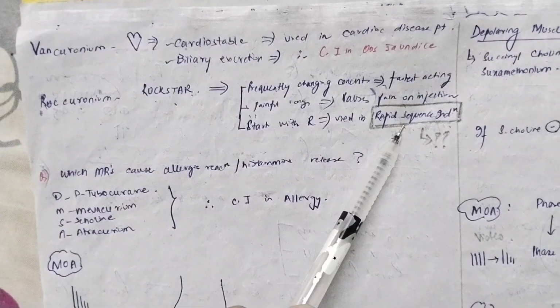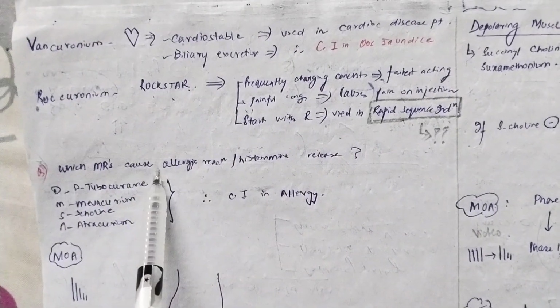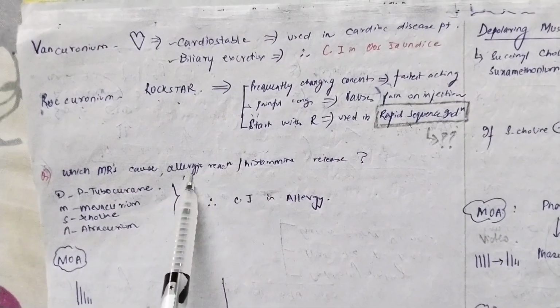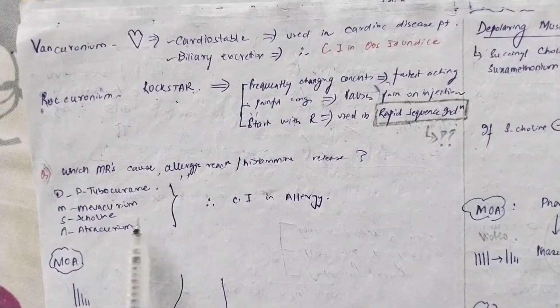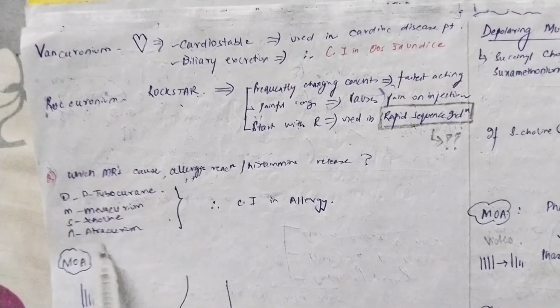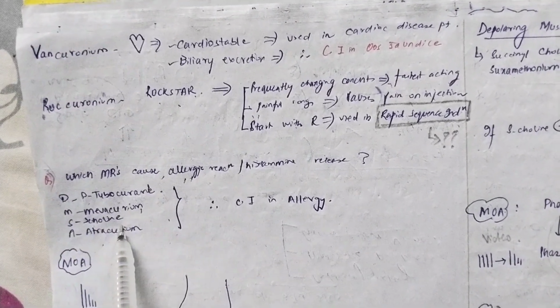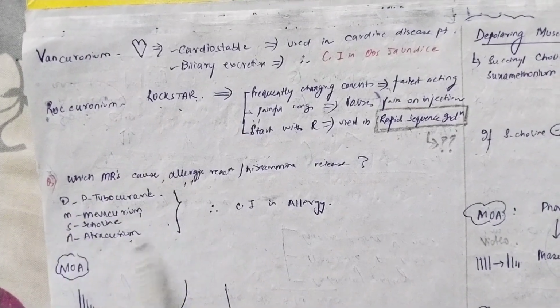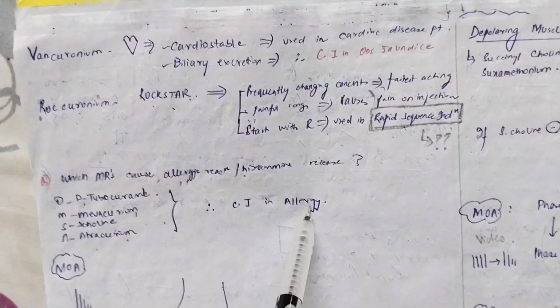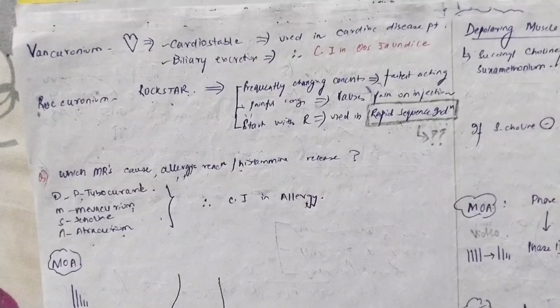Clear? Now you have to know which muscle relaxants cause allergic reaction or histamine release. So I told you one drug, that was atracurium. You can remember the mnemonic DMSA: doxacurium, mivacurium, succinylcholine and atracurium. These are causing histamine release, so they are contraindicated in allergy. Clear?